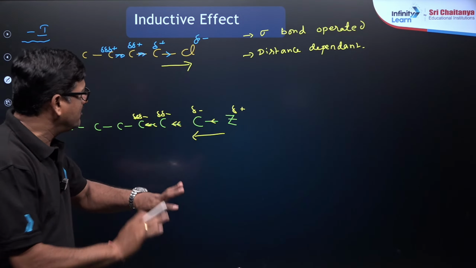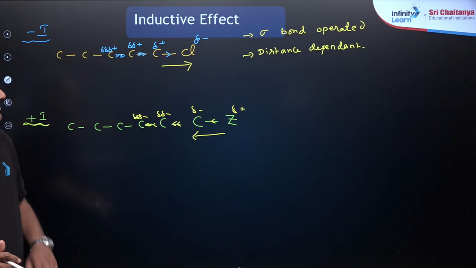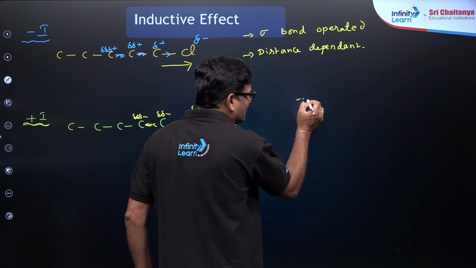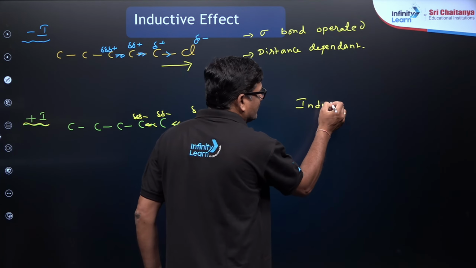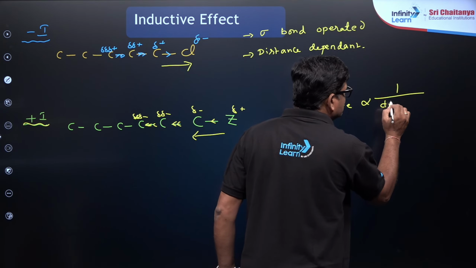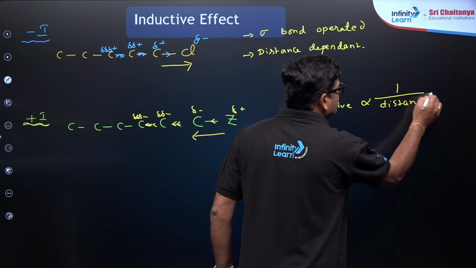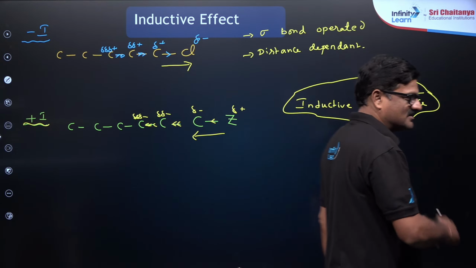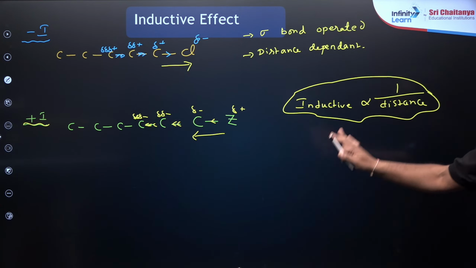These are the two things. The pi bond will not work, only distance dependent. I want to say the inductive effect is inversely proportional to distance. When the distance increases, the inductive effect should decrease.